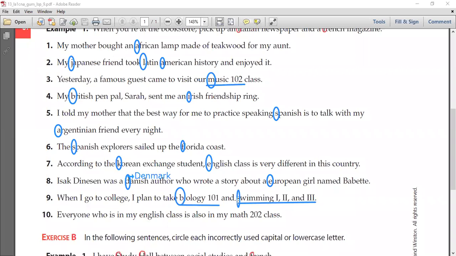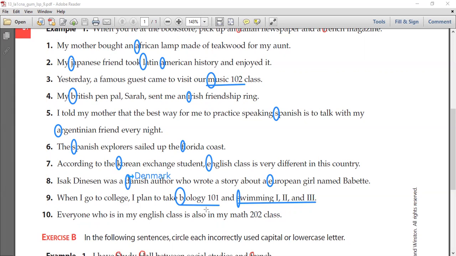And why are we capitalizing them? Even though they're not languages, we do need to capitalize them. Why? Because they have numbers after them. Good. One of them has the number 101, and swimming has three numerals: 1, 2, and 3.